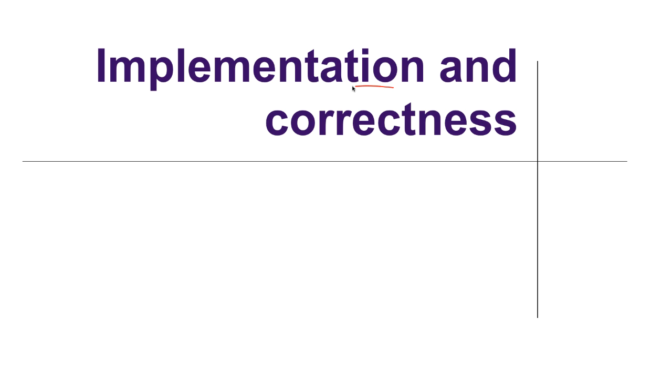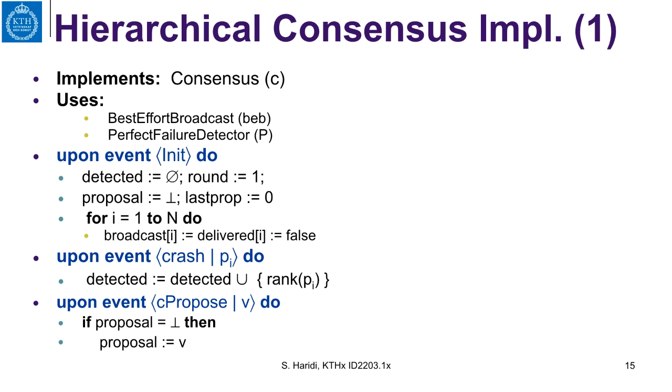Now let's look at the implementation and the correctness of our algorithm. So this algorithm is called hierarchical consensus because it orders the processes in hierarchy with a rank. It uses a best effort broadcast and a perfect failure detector P. And here is the initialization of each process. Detected is used to detect failed processes. The initial round is 1.